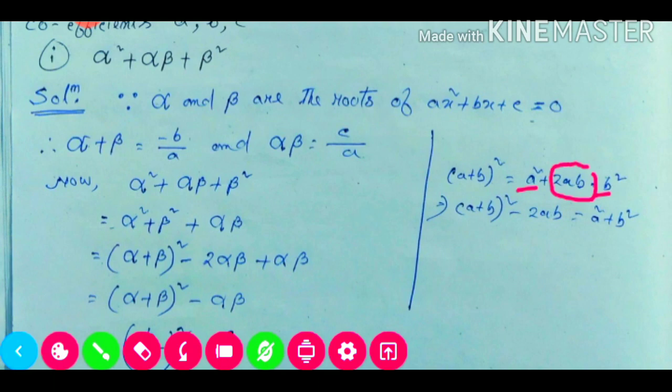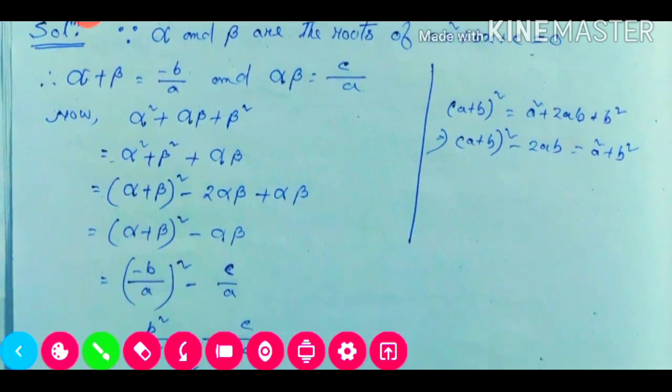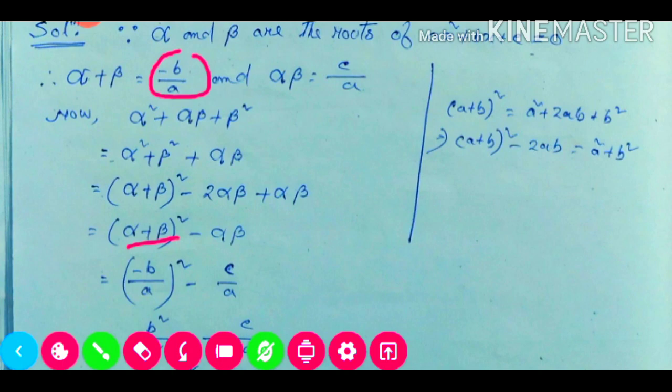So a plus b whole square minus 2ab is equal to a square plus b square. So alpha square plus beta square is the same: alpha plus beta whole square minus 2 alpha beta, plus this alpha beta here. Now minus 2 alpha beta plus alpha beta will be minus alpha beta. Now we'll put the values. The sum of the roots is minus b by a, so alpha plus beta is minus b by a whole square, minus alpha into beta, which is c by a. So we put this value here.